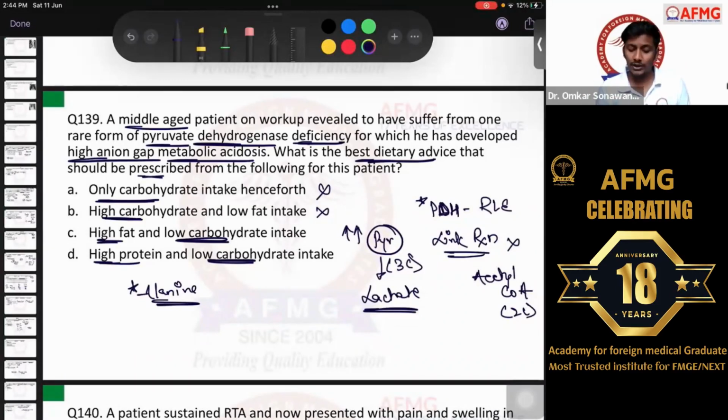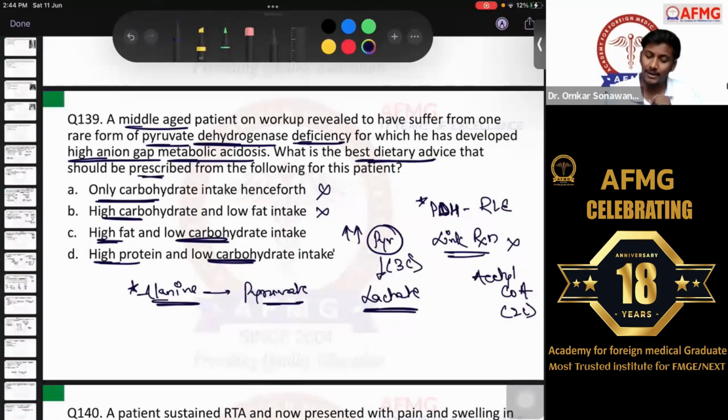So alanine can be converted to pyruvate, and that can lead to further deterioration of his symptoms. So you cannot give a high protein diet also to this patient, because if you give a high protein diet, excess amino acids by the transamination reaction would be converted to pyruvate again.